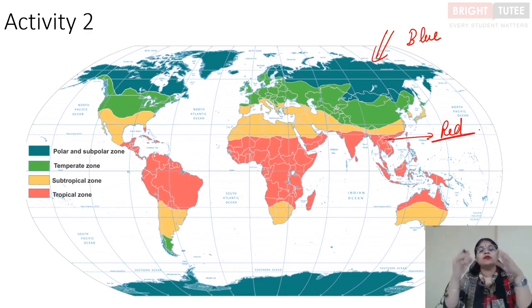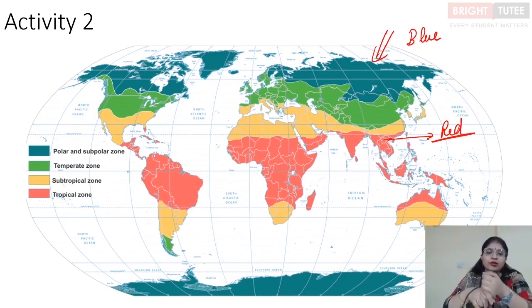And then you will see where exactly the tropical area is situated and where the polar regions are situated. I have already told you the name of the countries. It's a very simple and fun activity so that you are able to locate the areas where different types of climates exist.